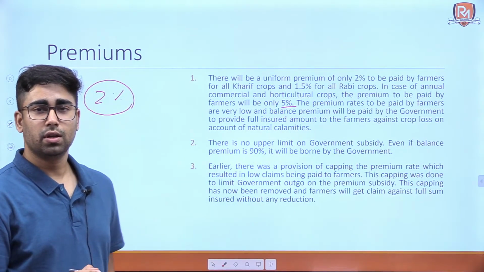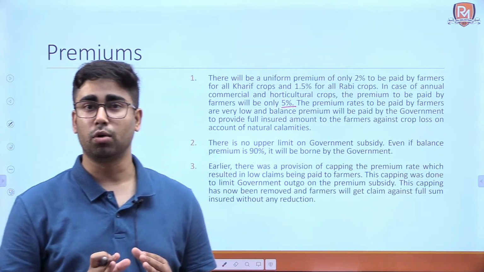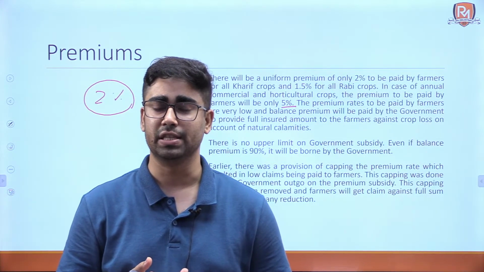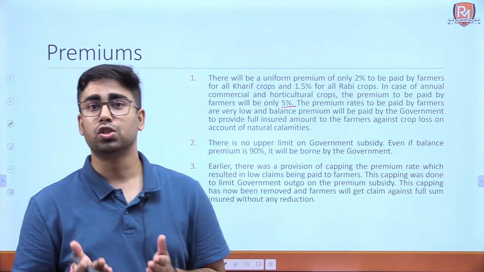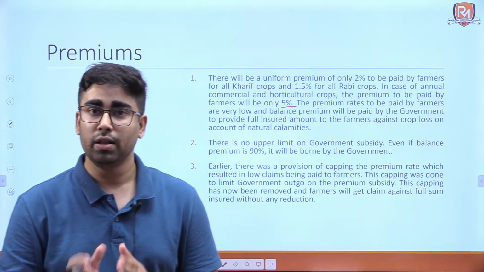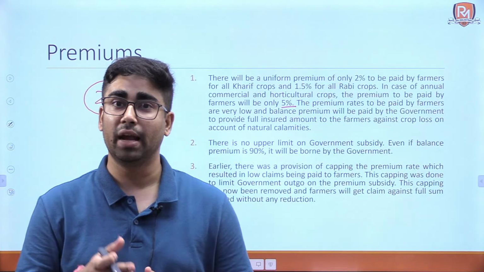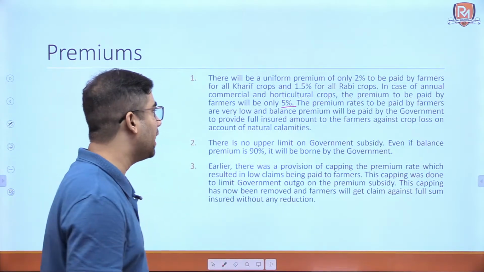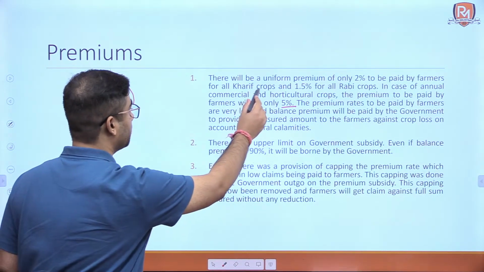horticultural crops. Now you can see that Kharif crops are having higher premium because there is higher risk during the Kharif season because monsoon may be overspread or they may fail, because of which there may be droughts or there may be floods. Okay, that is why the higher premium is for Kharif crops.